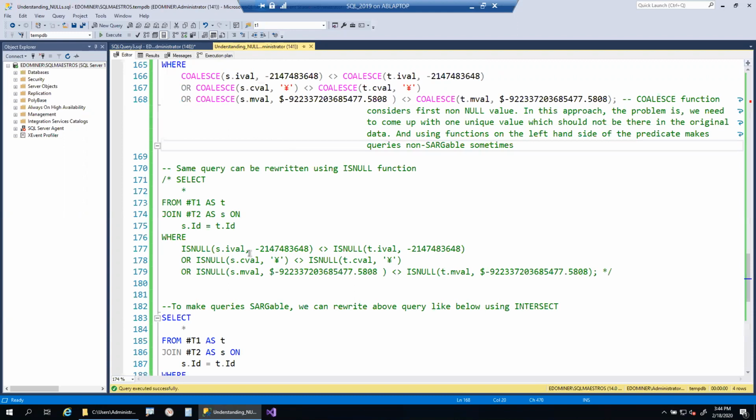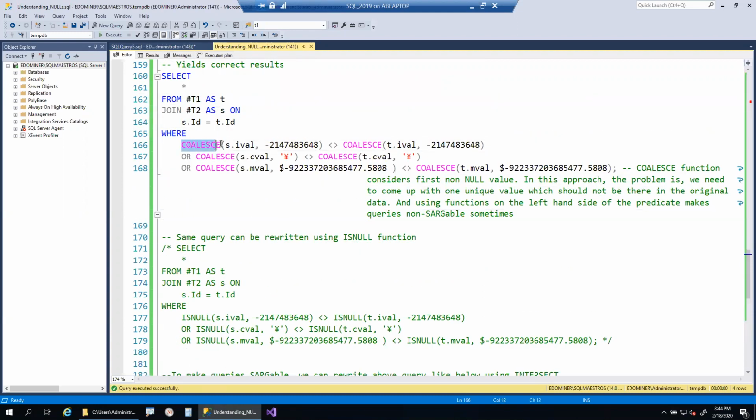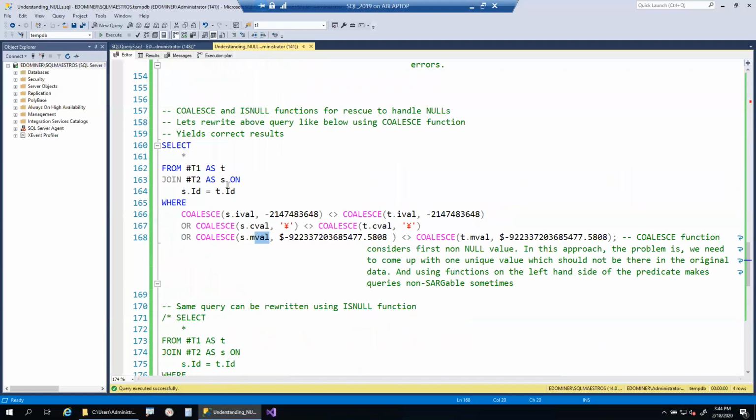So this is what I meant by sargability and non-sargability. In our case, whenever we apply the COALESCE function on the left hand side, SQL Server has to calculate the left hand side and the right hand side and apply this logical operation, thus touching all the rows. So we won't be able to use indexes, if any, on the I value column, C value column or M value column. This makes our queries non-sargable. I hope the concept of non-sargability is clear. Please put up your response in the chat window.